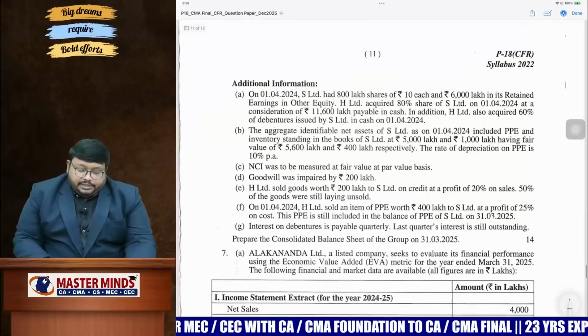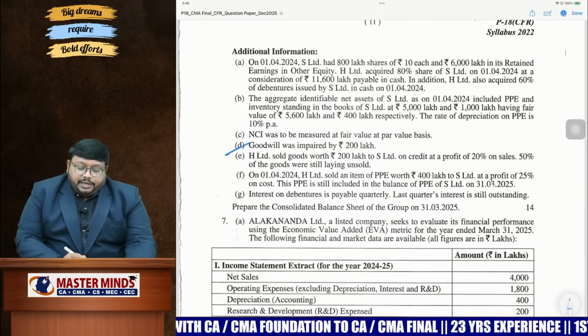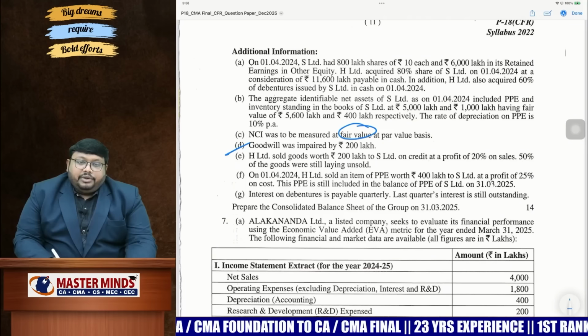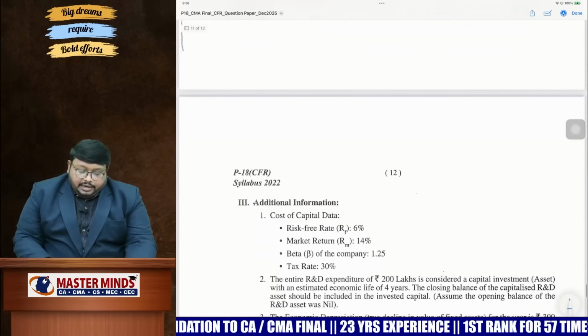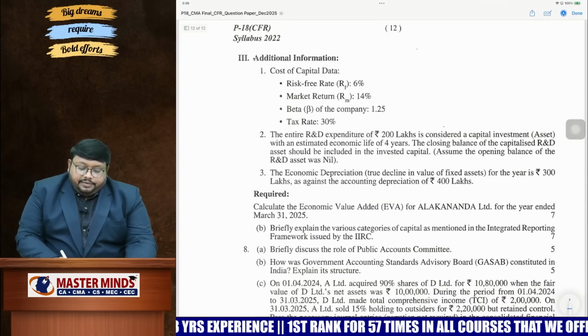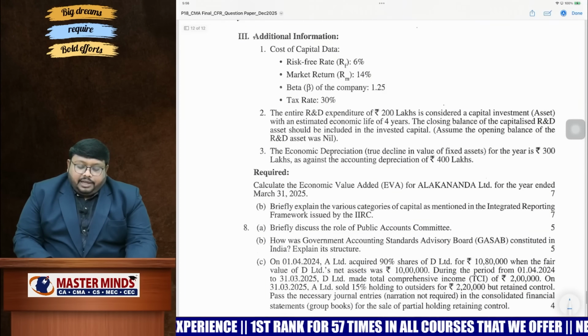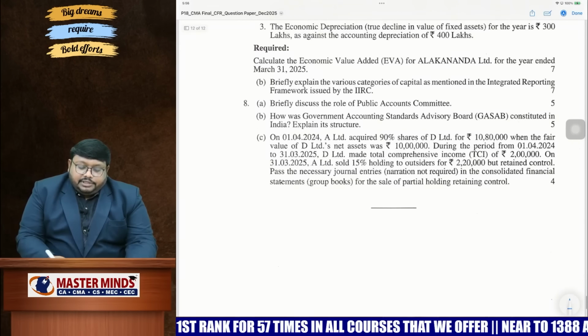Coming to consolidation, all adjustments are very clear. And the same thing, goodwill impaired. Fair value basis when you are doing, impairment of goodwill will be shared by parent as well as NCI. And the last question is relating to economic value added, all the details are given. So no PAT minus, we are having cost of capital. So next we are having theory questions from